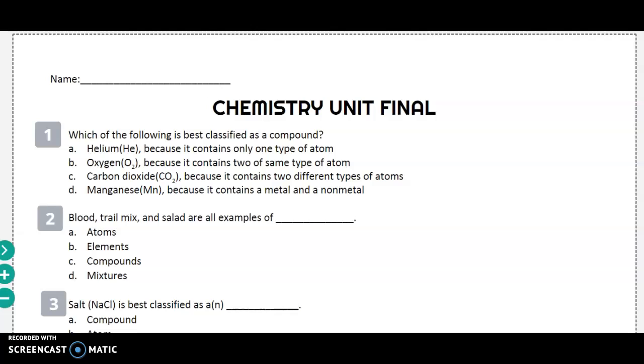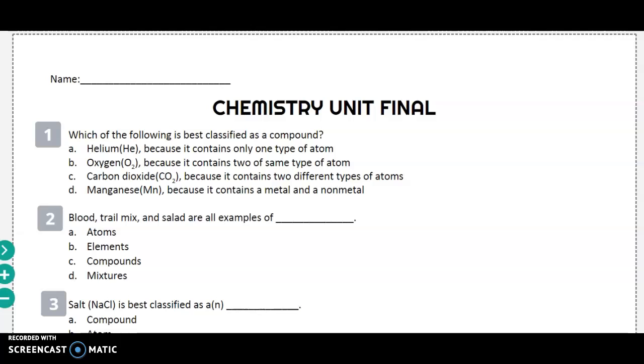Chemistry Unit Final. Number 1. Which of the following is best classified as a compound? A. Helium, He, because it contains only one type of atom. B. Oxygen, O2, because it contains two of the same type of atom. C. Carbon dioxide, CO2, because it contains two different types of atoms.